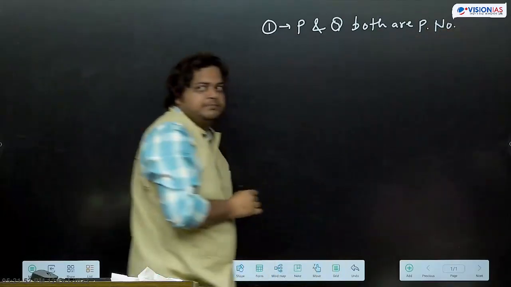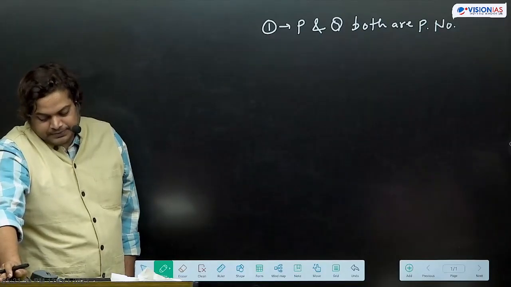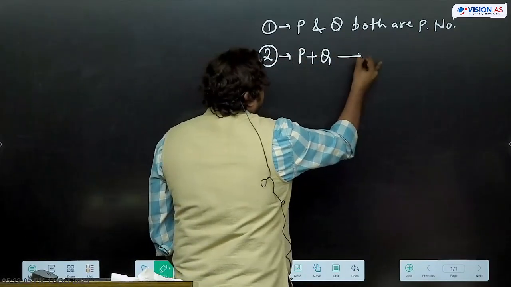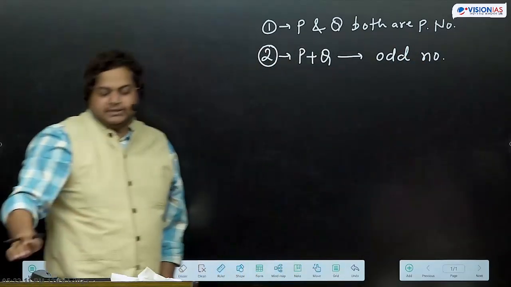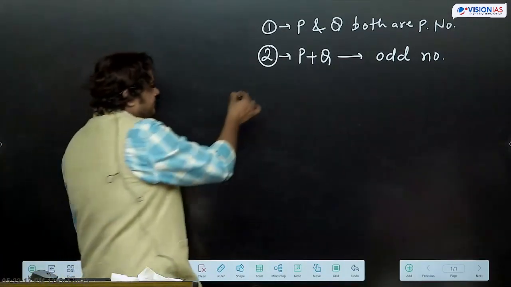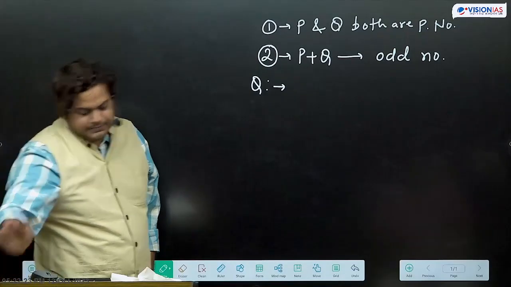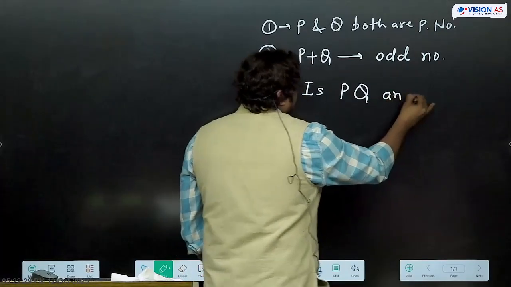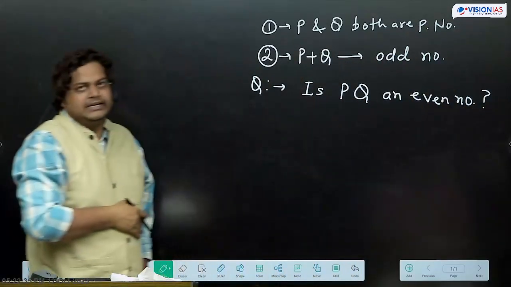Statement 2: P plus Q is an odd number. The question is, is PQ an even number?